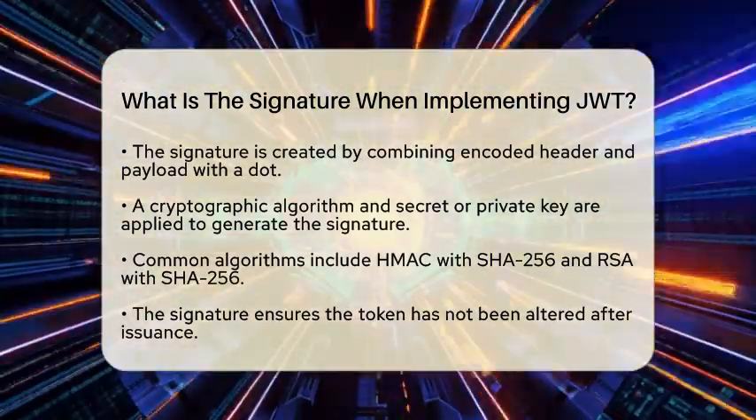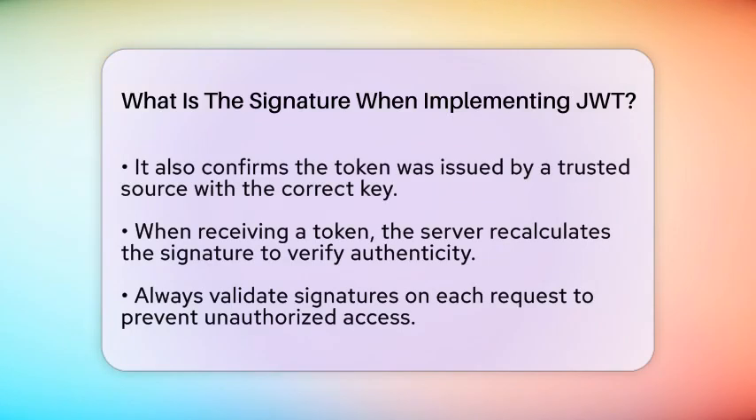When a backend server receives a JSON Web Token, it recalculates the signature using the same algorithm and key. If the new signature matches the one in the token, the server trusts it. If not, the token is rejected because it might have been tampered with. The signature is a vital part of implementing JSON Web Tokens for security and authentication. It allows the server to verify the user's identity without storing session data.